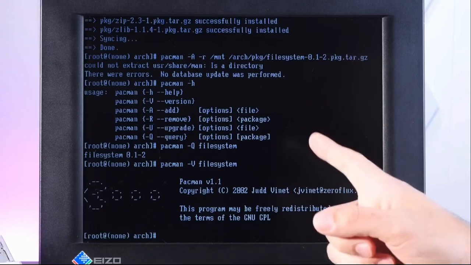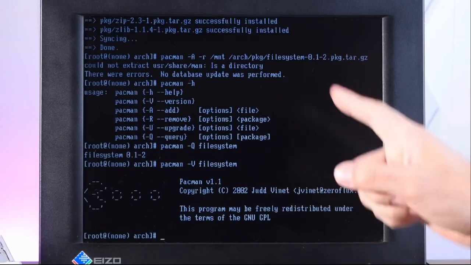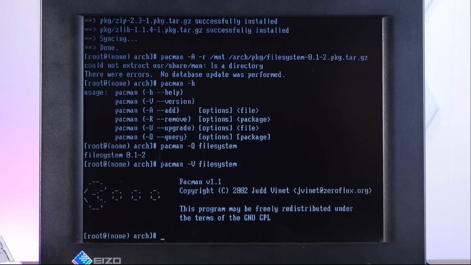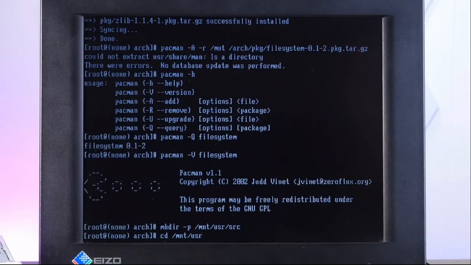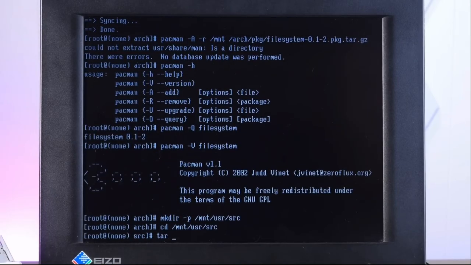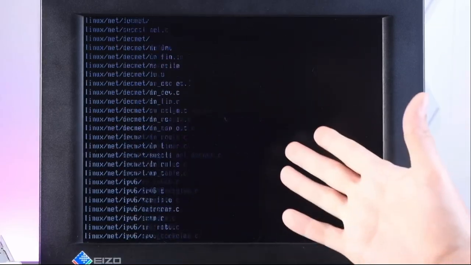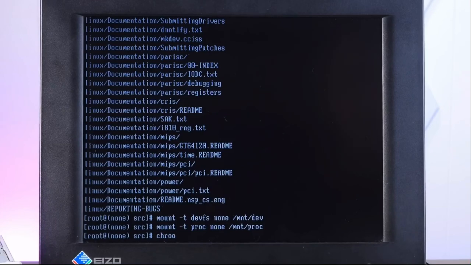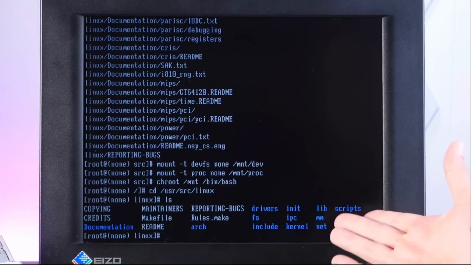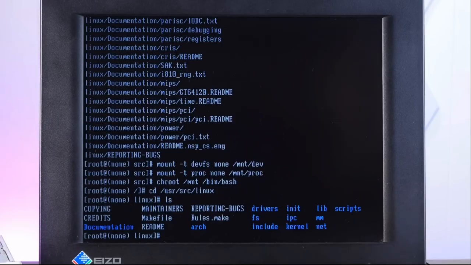Okay, now we're going to extract the Linux kernel source, compile it, and install it. mkdir -p /mnt/usr/src, cd /mnt/usr/src, and then tar zxvf linux-2.4.18. So yeah, quite an old kernel, obviously. All right, time to chroot in. Yeah, there is our source code for the Linux kernel.